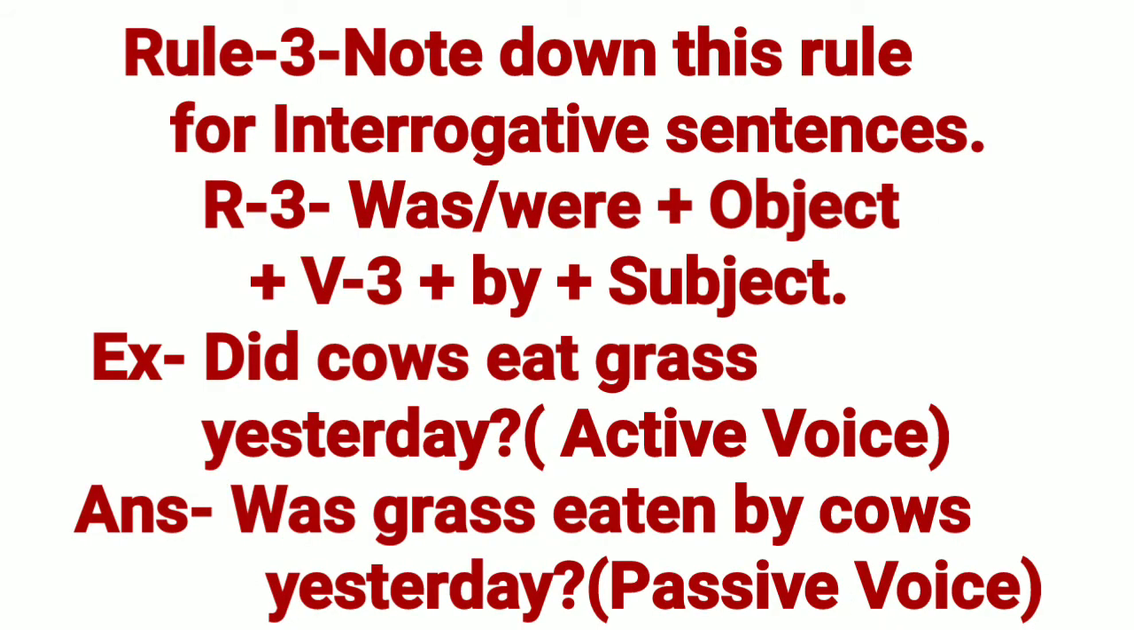Note down this rule for interrogative sentences. R3. First of all, was or were, then object, then V3, then by, then subject. Example: did cows eat grass yesterday? Answer: was grass eaten by cows yesterday?